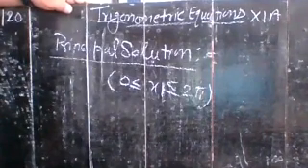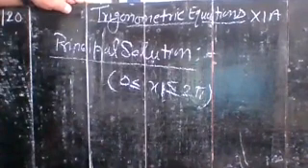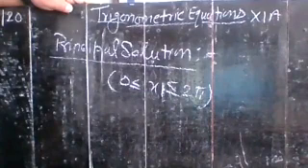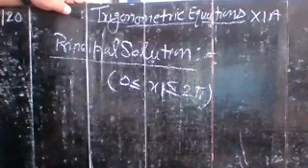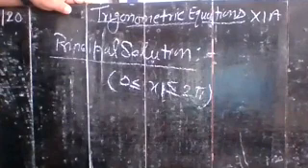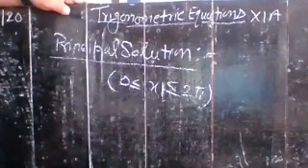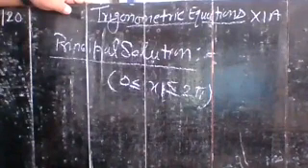and a solution generalized by means of periodicity is called general solution.